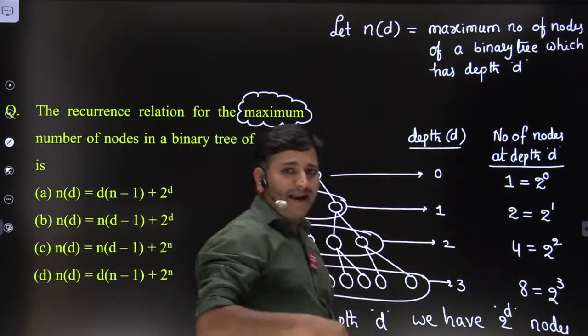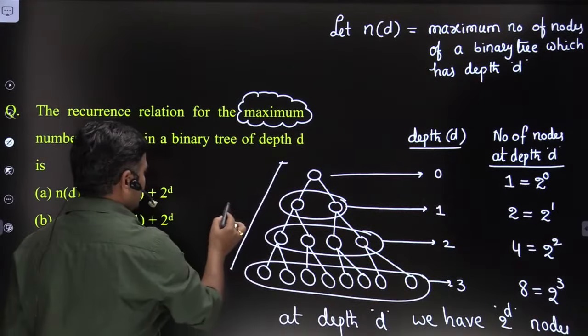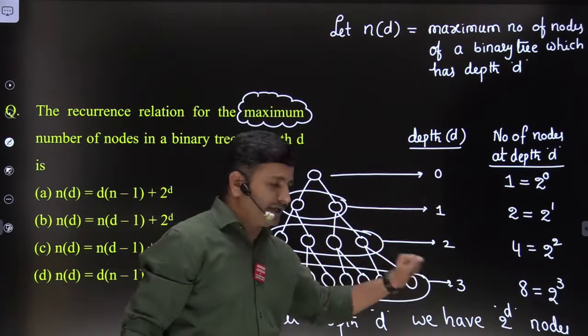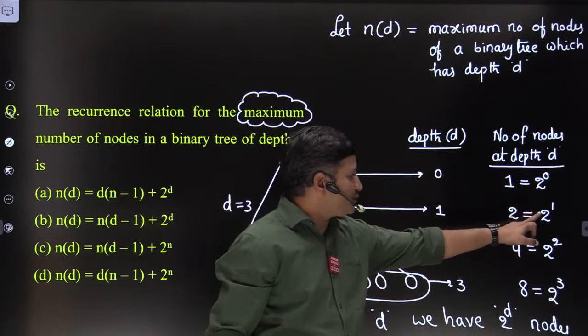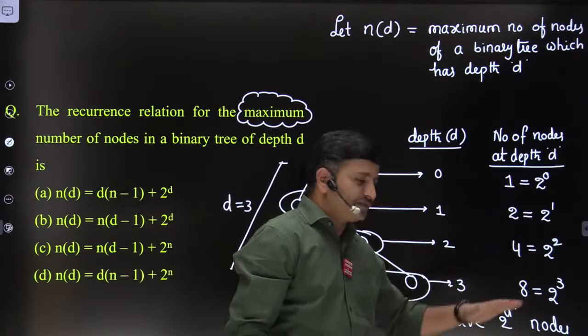Clear, friends? They are talking about the maximum. For example, in this case, what is the depth? The depth of this tree is equal to 3, friends. Then how many maximum nodes are possible? That is 2 power 0 plus 2 power 1 plus 2 power 2 plus 2 power 3. This is the total number of nodes, friends.